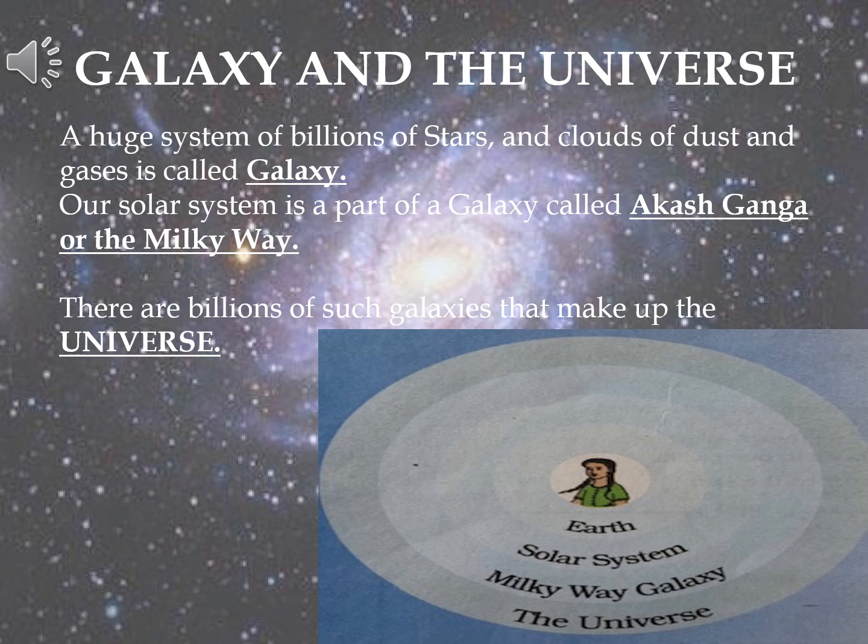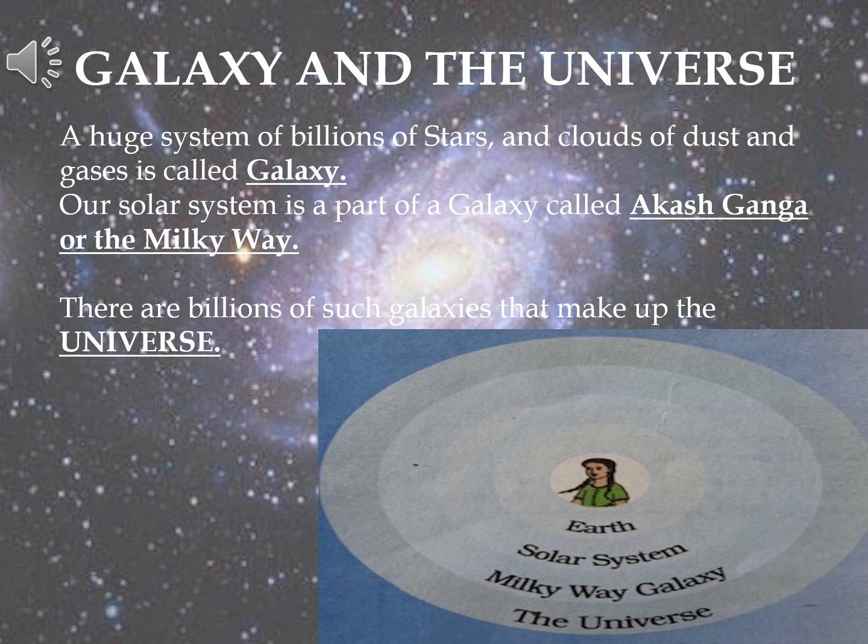And our solar system is in which galaxy? It's the Milky Way galaxy, also called Akash Ganga. Our solar system is a part of a galaxy called Akash Ganga or Milky Way galaxy. And when we have billions of such galaxies, they make up the universe. For example, our planet Earth is very big, and Earth is a part of the solar system.